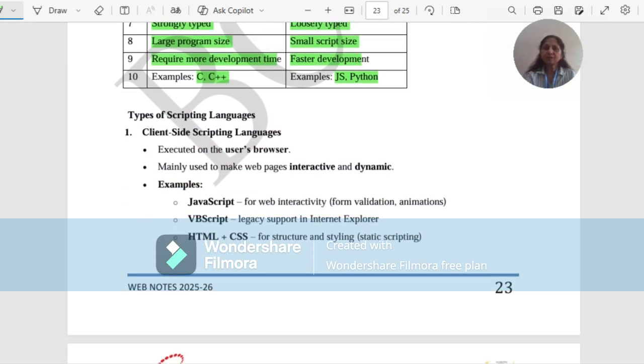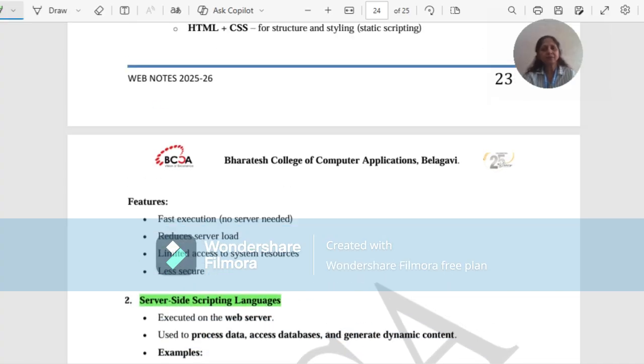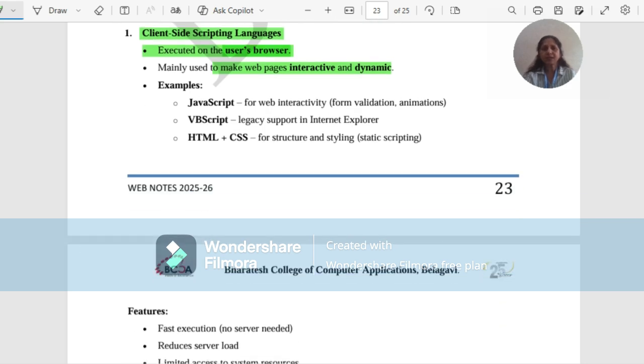Let us see the different types of scripting languages. The different types are client-side scripting languages as well as server-side scripting languages. Let us go back and see what exactly we mean by client-side scripting languages. Client-side scripting languages are mainly executed on the user's browser, and they are mainly used to make web pages interactive as well as dynamic. Examples of such scripting languages are JavaScript, VBScript, HTML plus CSS.